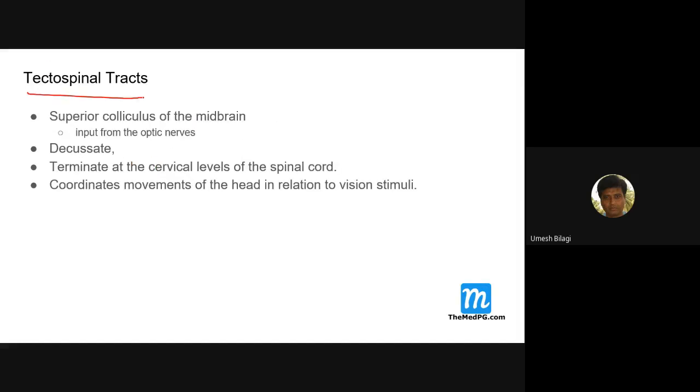And the tectospinal tracts also originate in the midbrain, and they get input from the optic nerves. So these tectospinal tracts are basically concerned with visual input and coordinated head movement. They help the movement of the head, how the head should be positioned with a visual impulse. They coordinate the head in relation to the visual stimulus.